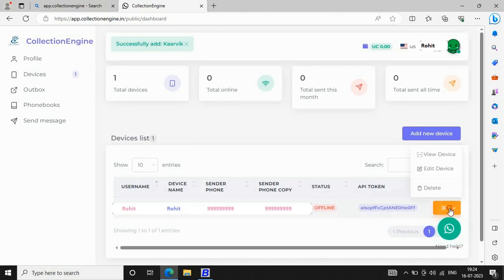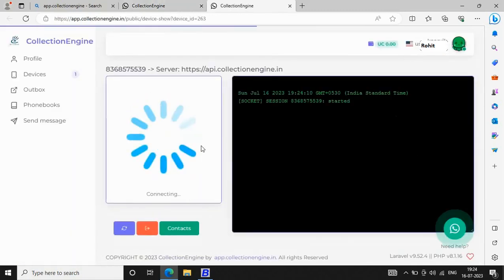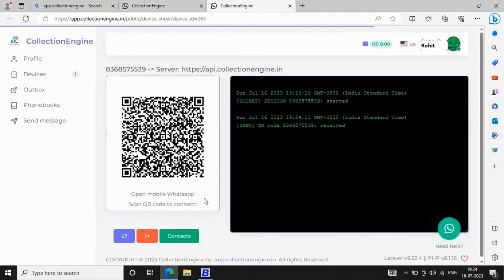Next, on the right hand side you can see a button. On clicking this button, various options appear. Here you will click the view device option and on the screen you can see a QR code has been generated. Now you have to scan this QR code from your mobile, that is, from the WhatsApp number that you have specified while adding a new device.